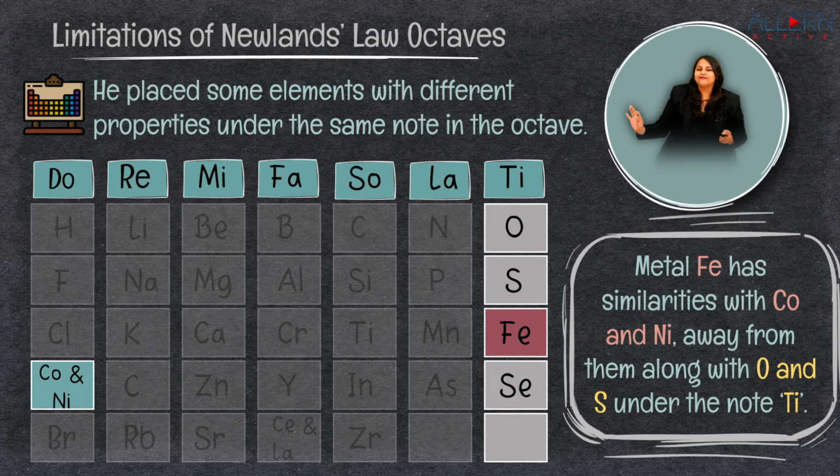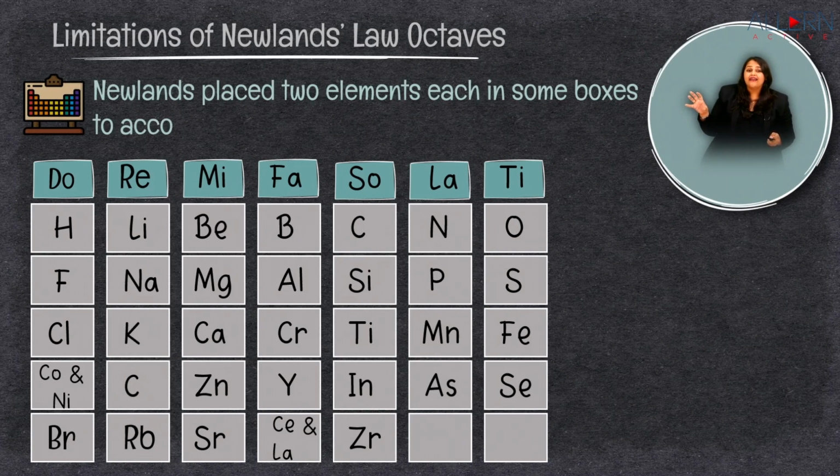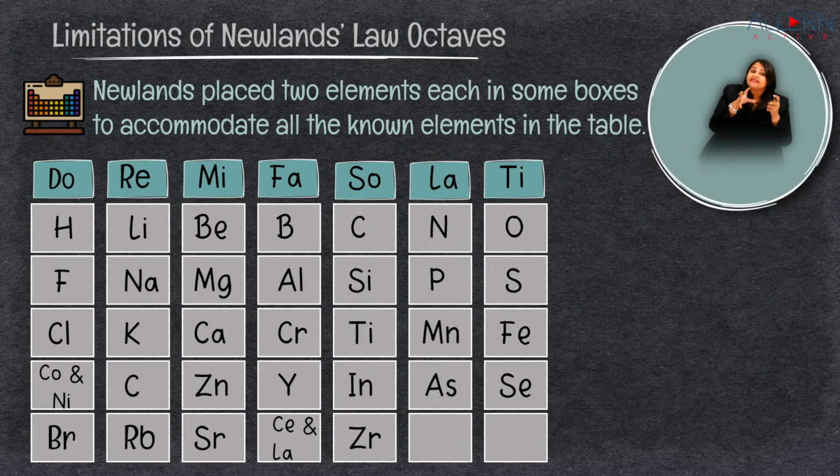And if you carefully observe, all of these problems started arising only after calcium. Until calcium, everything was fine. The moment calcium was surpassed, iron, cobalt, nickel, all of them started showing problems in their octave rules. Newlands placed two elements in the same boxes so that he could accommodate all the known elements in the table.